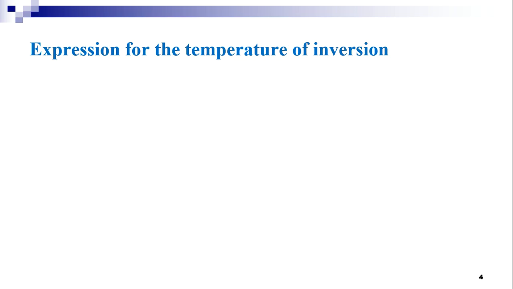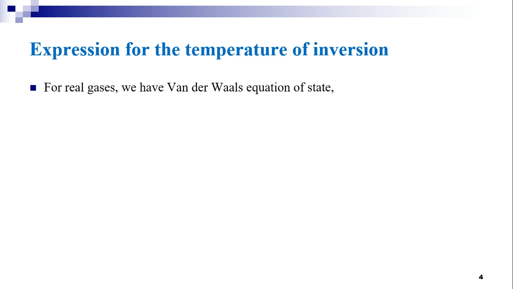Now, we shall try to derive an expression for the temperature of inversion. For real gases, we have the van der Waals equation of state, that is (P plus A by V square) into (V minus B) is equal to RT. Let this be equation number 1.